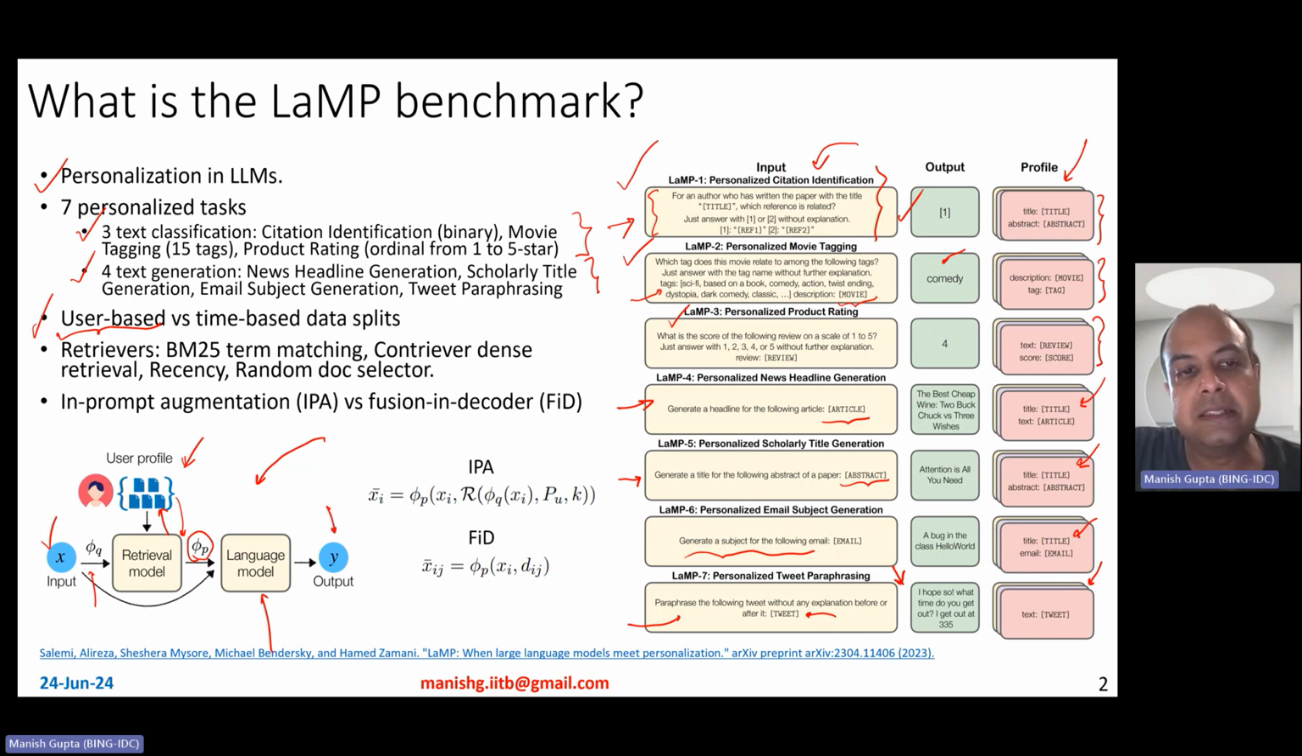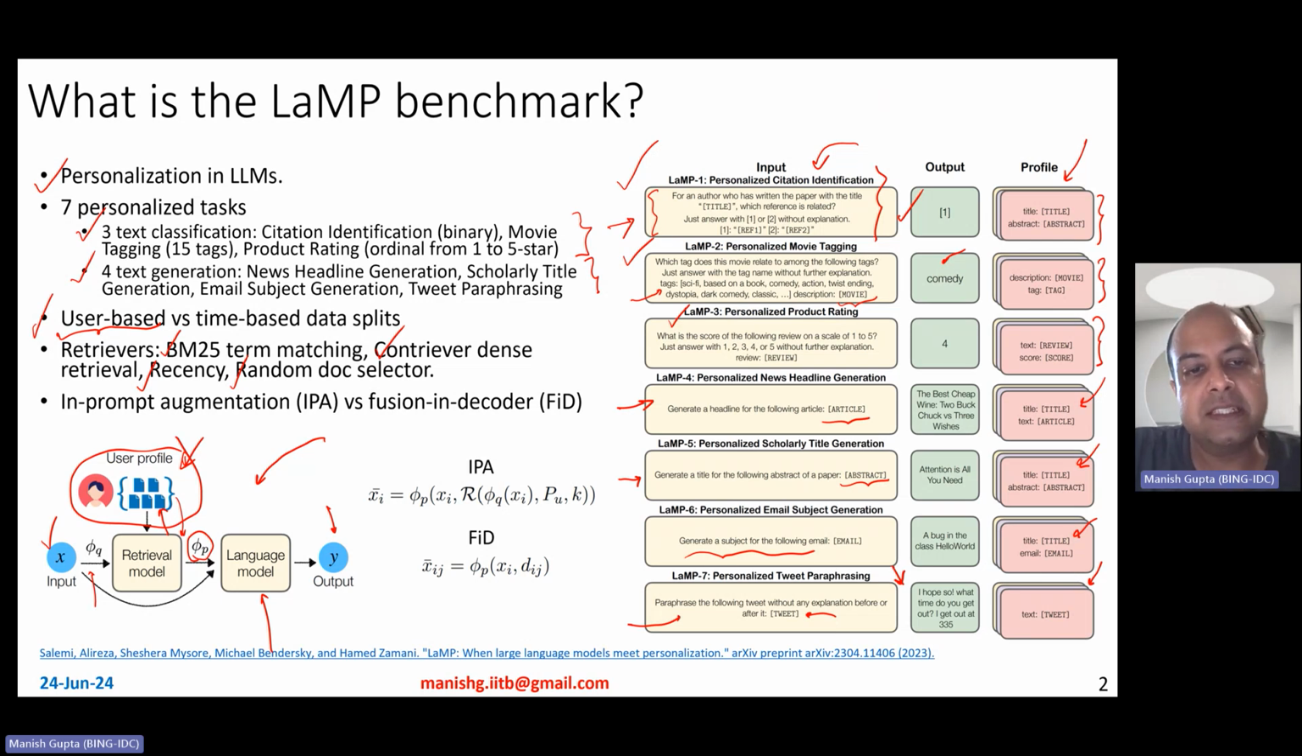Okay. Now, for the retriever part, they use various kinds of retrievers. They use syntactic match-based retrievers, so BM25 term matching. Now, remember, these user profiles don't really contain millions or billions of entries, so you could just index them in simple data structures rather than using approximate nearest neighbor search indexes here, right? So they use syntactic match using BM25, and semantic match using Contriever, which is a dense retrieval algorithm. They also do a recency match, in the sense that they just return the latest user profile piece. Or the fourth thing they can do is just return a random document from the user profile history.